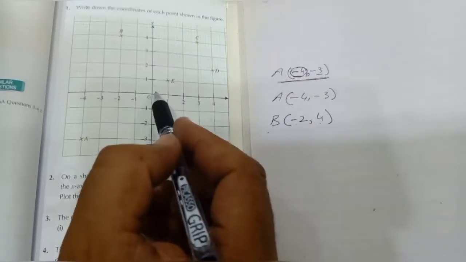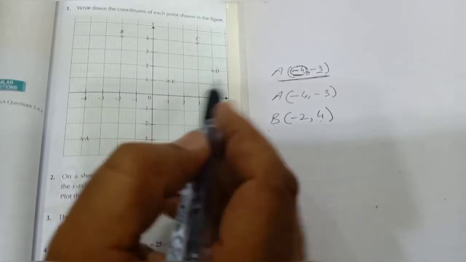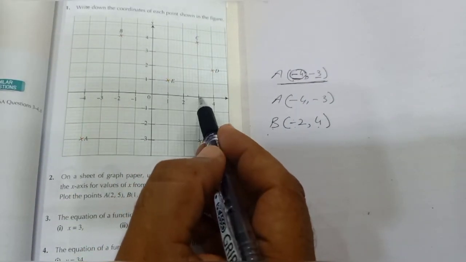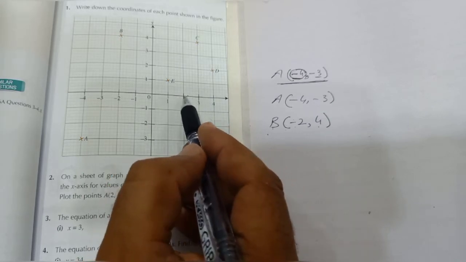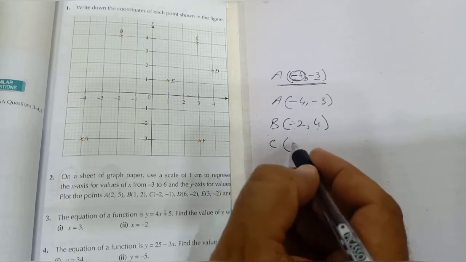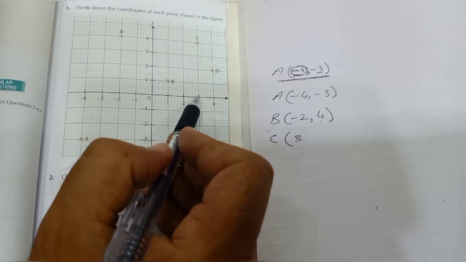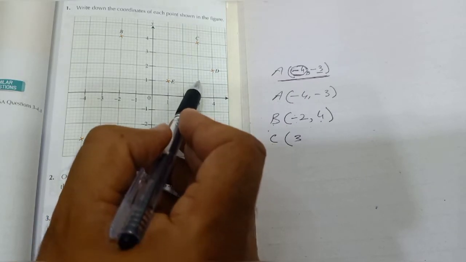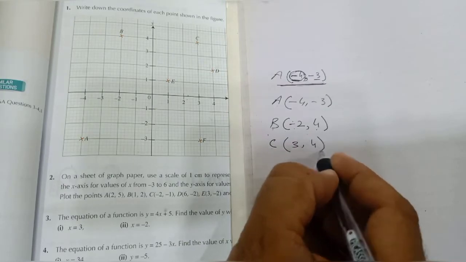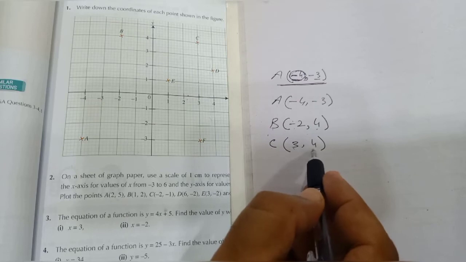C is on the right side of the y-axis and above the x-axis. So first we will count the units of the x-axis: 1, 2 and 3. So the abscissa of C is 3. Now we will count the units of the y-axis: 1, 2, 3 and 4. So the position of point C is minus 3 and 4.